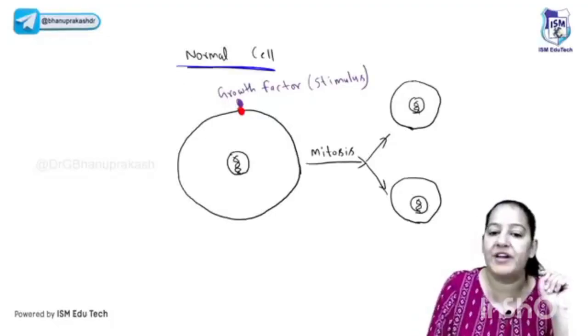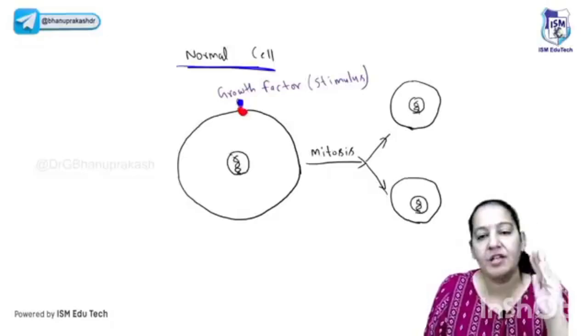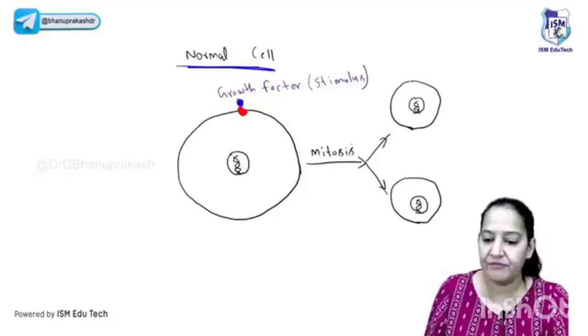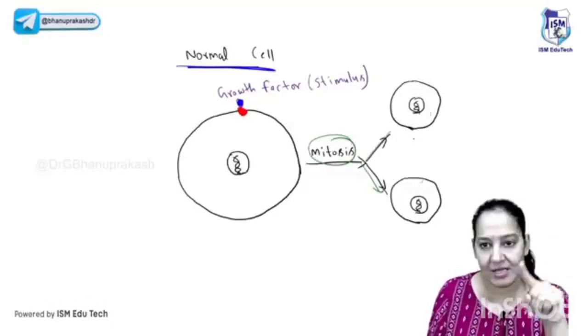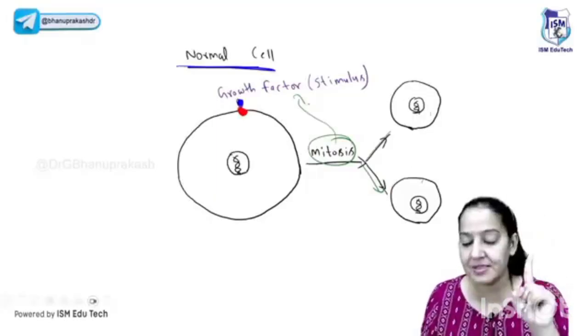Can you see this is a normal cell I have drawn for you? In this cell, there is a growth factor coming, binding with the growth receptor. The red color is the growth receptor. The growth factor is coming, binding with the growth receptor, and because of which mitosis takes place. So cell division takes place. Two cells are formed out of one cell. So mitosis takes place only when a growth factor or stimulus is coming. So mitosis is under physiological control.